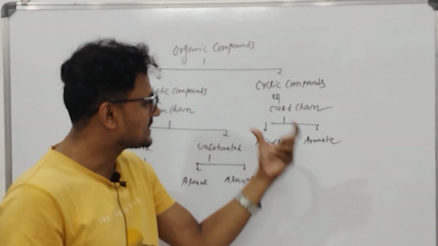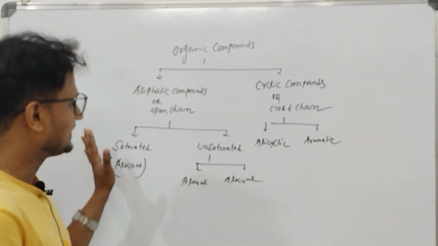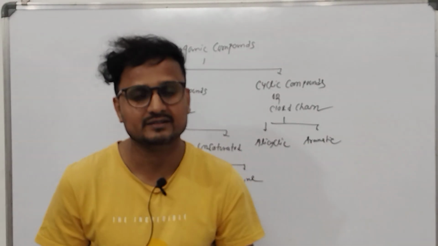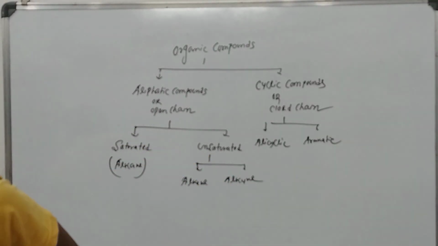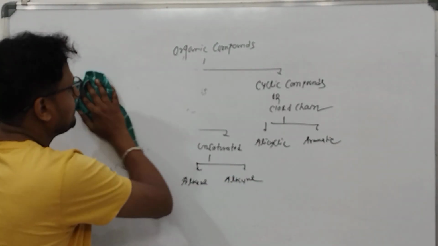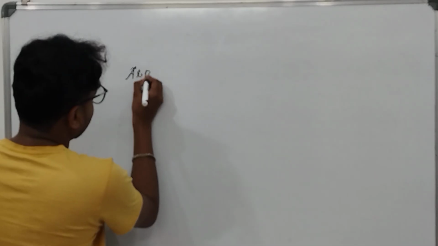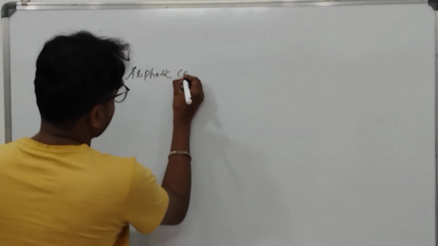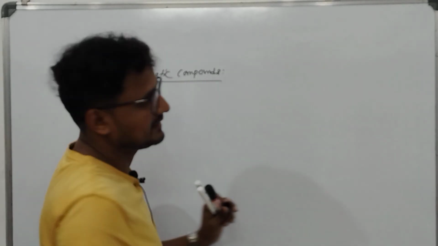Now the cyclic compounds are again classified into alicyclic and aromatic, and in class 10 we have to just learn their definitions and some examples. So here, let us start with the first: aliphatic compounds are these.